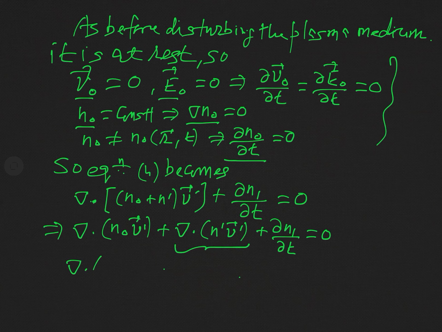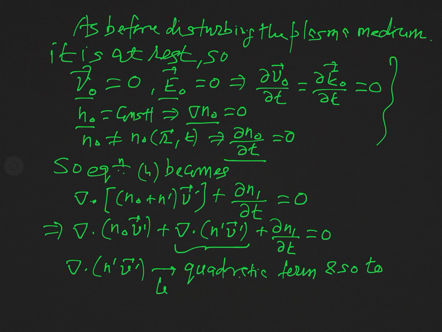So this term, del dot n dashed v dashed, is a quadratic term, and so to linearize the equation, it is neglected.